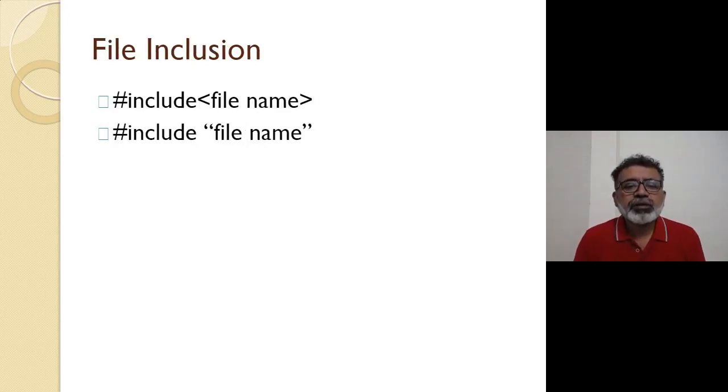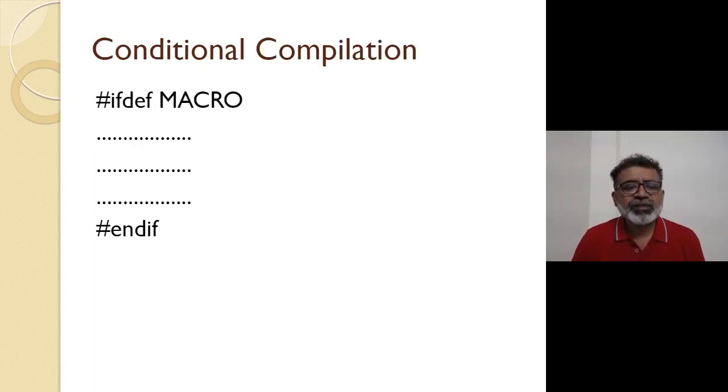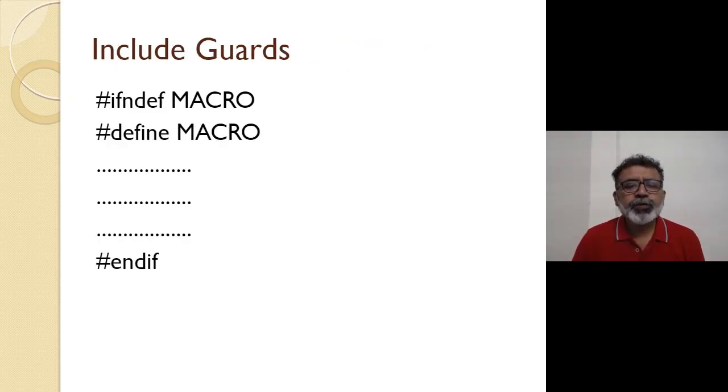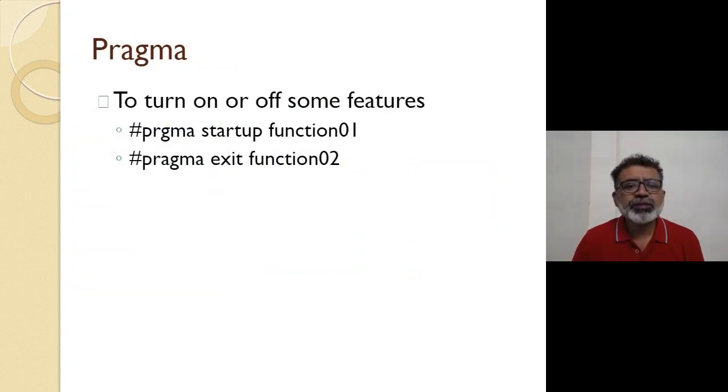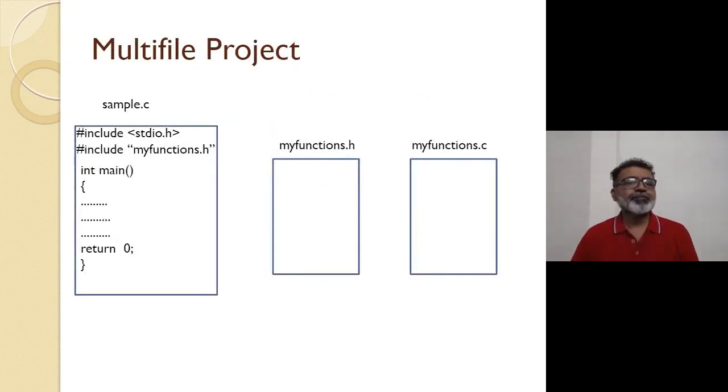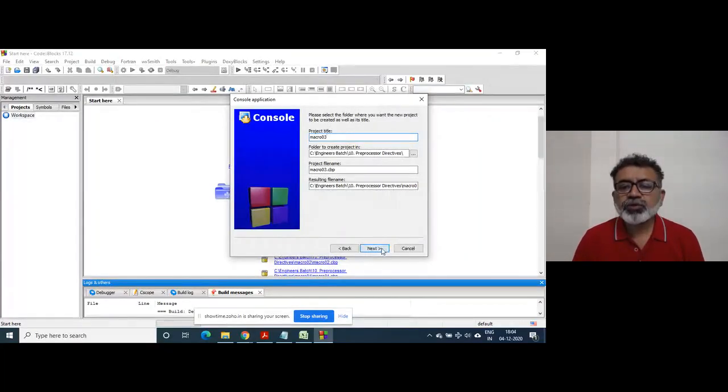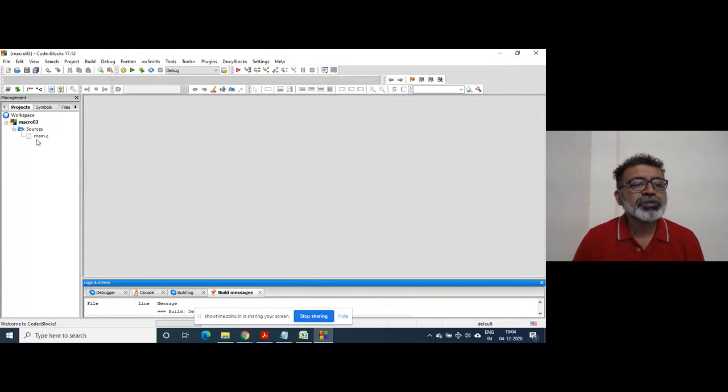Okay, fine. While inclusion, this little bit I have taught you, but when I teach you multiple file programs, at that time I will explain in detail, because we are going to learn that. If we have conditional compilation, I will teach you that. Macro, I can cover multiple file project afterwards, pragma afterwards, right? Okay. So macro 03, I'll give you the name macro 03, right?